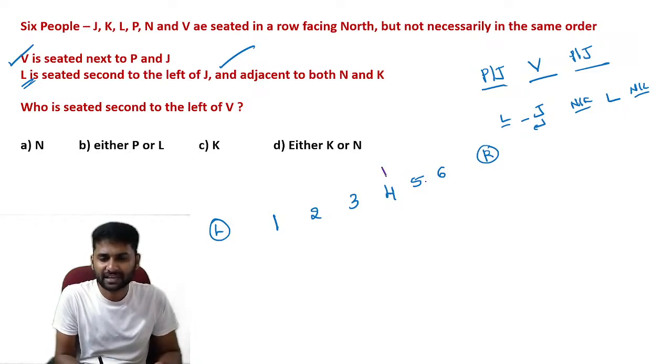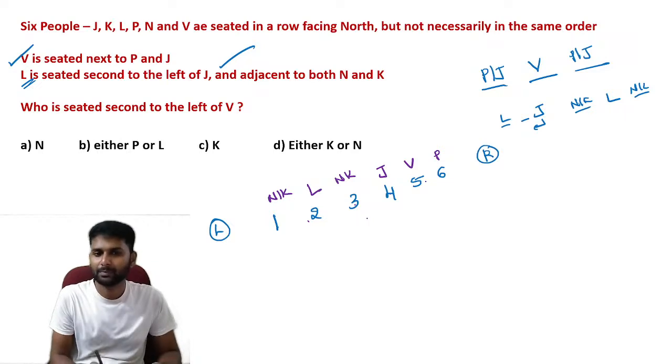Let's take that J can be in the fourth position. First left, second left is L. So L is between N or K. But here V is between J and P. So we can conclude these J, V and P positions. This is the correct possibility according to the information. Let's find the answer here.